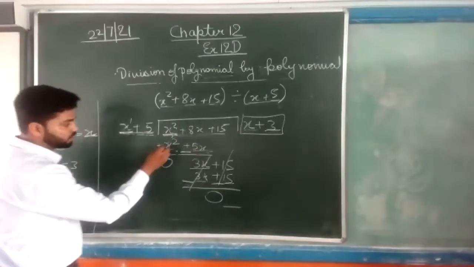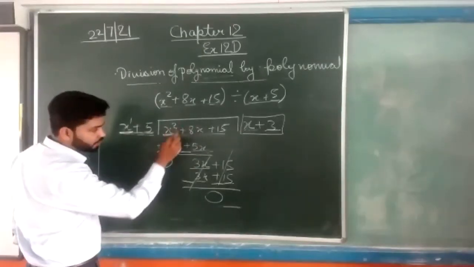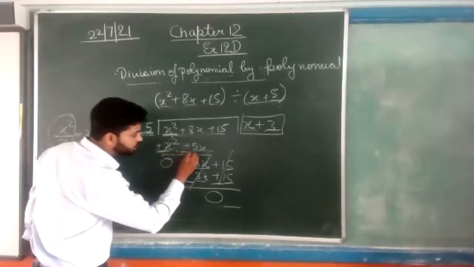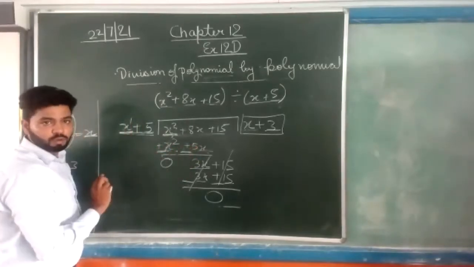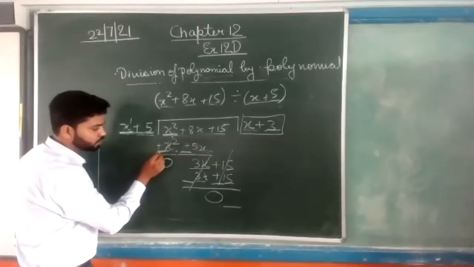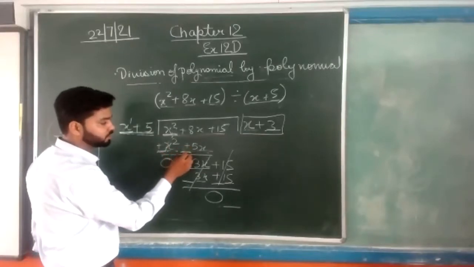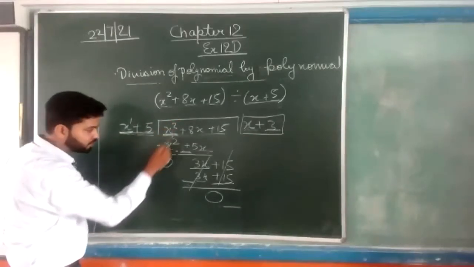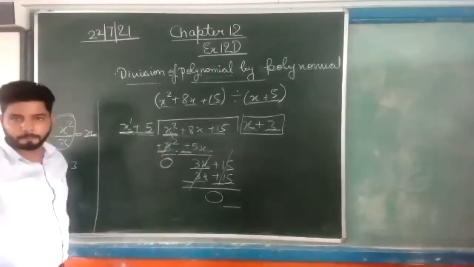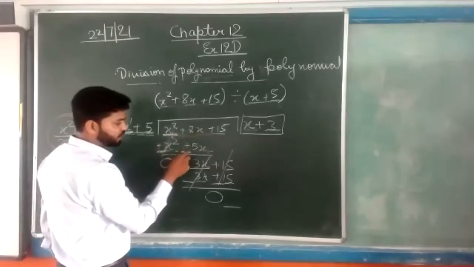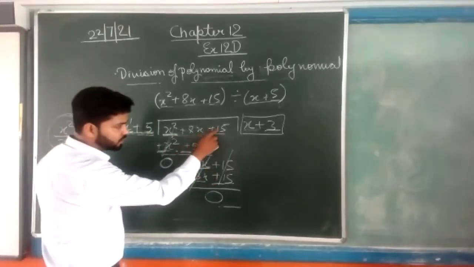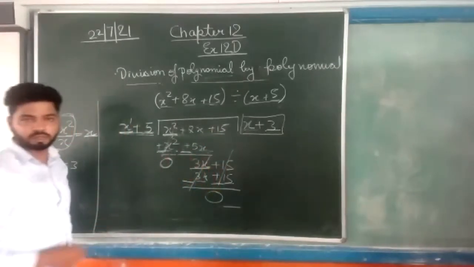Okay. Now what will we do? We have to subtract this equation, so we convert the sign of the lower equation. This is plus, so it becomes minus. This is plus, so it becomes minus. So x square minus x square will cancel out and become 0. 8x minus 5x will become 3x. We just copy this plus 15 here.